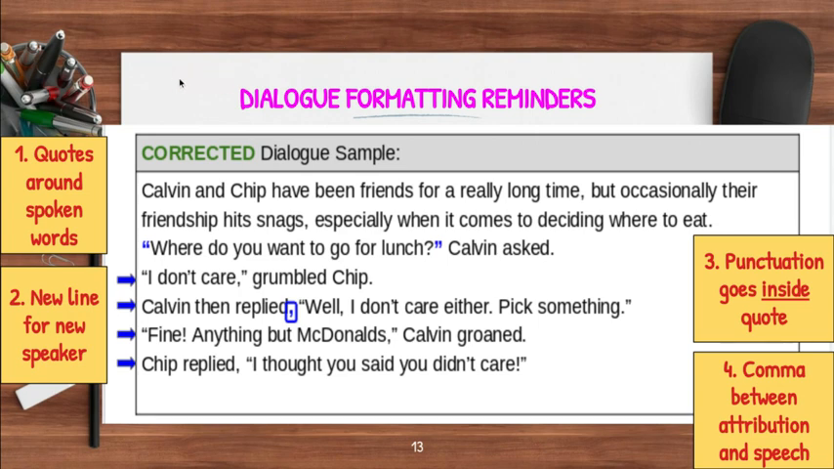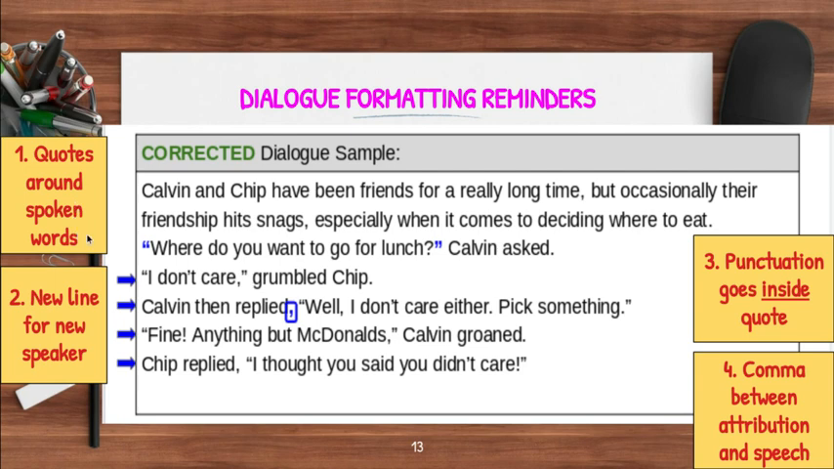And then for those of you who are done with your rough draft and done with the peer edit, and it's time for you to go back and start working on your final draft, I would pause this video and leave this sample of dialogue on the screen. Again, on the rough draft, there were no points taken off if you got this stuff wrong, but in the final draft, there will be. So you want to make sure that you're following all 4 of these rules.